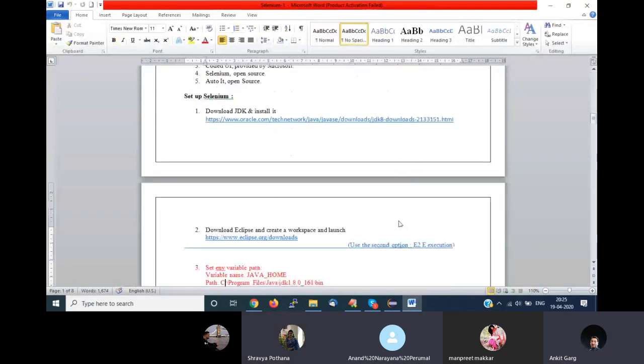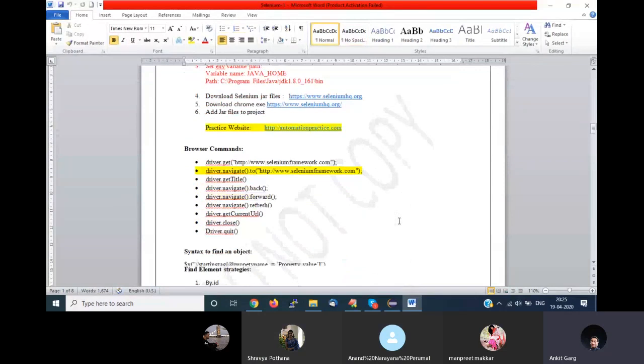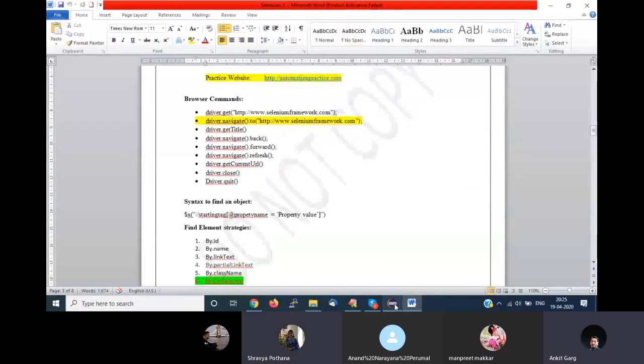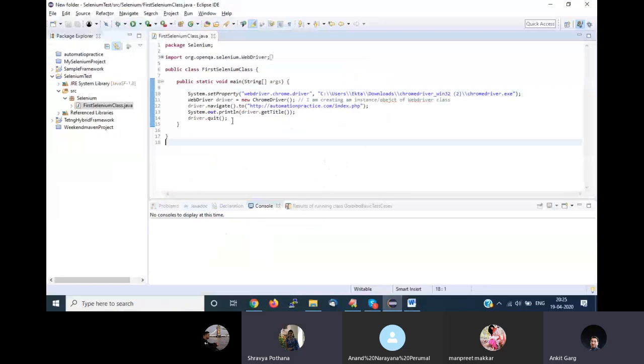So we were looking at the browser commands yesterday. Let's see some more commands which are available. Yesterday we saw only three commands basically: navigate, quit, and get title. Let's see a few more commands.